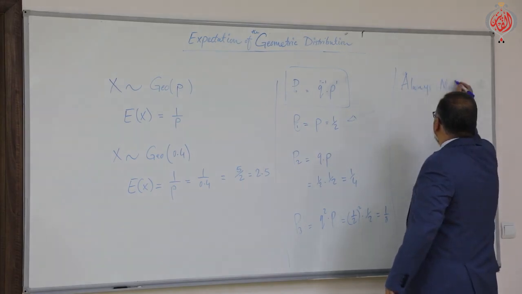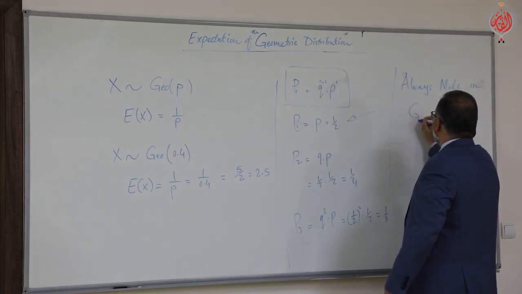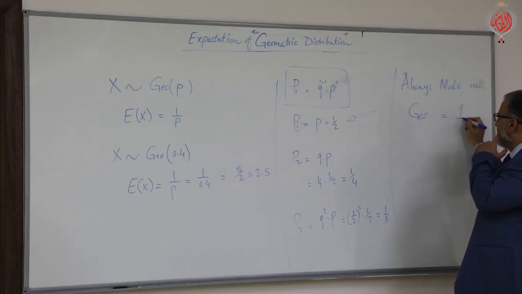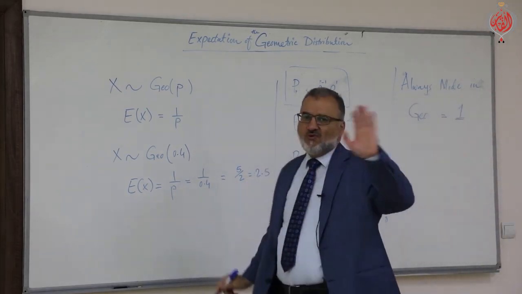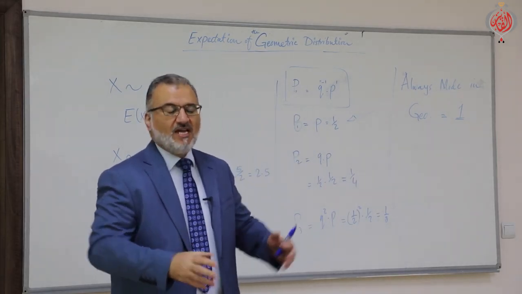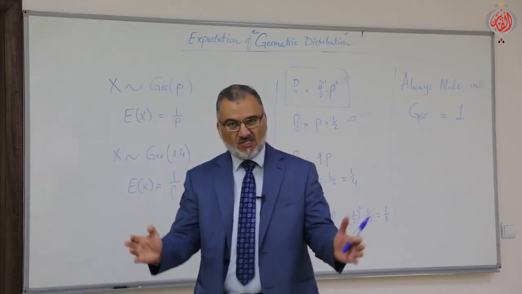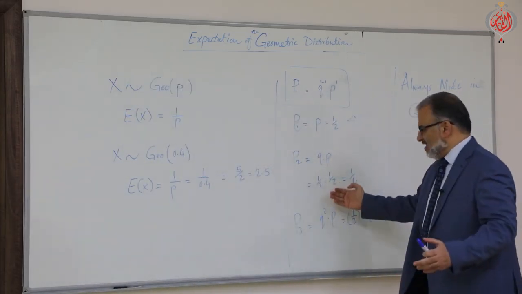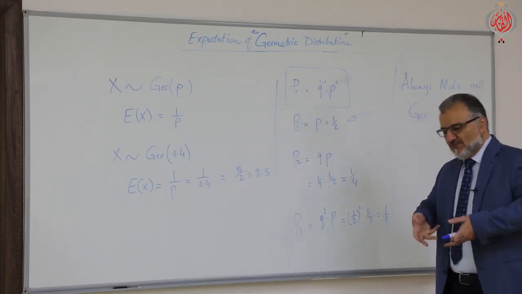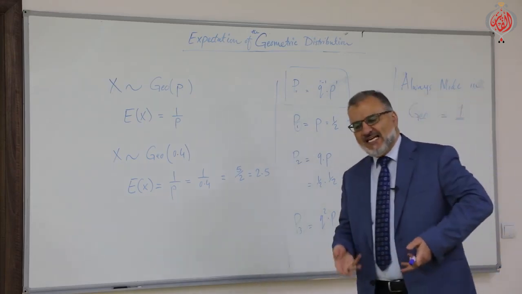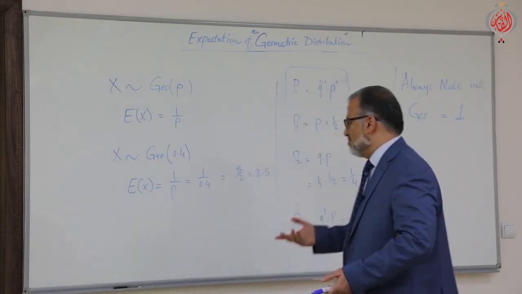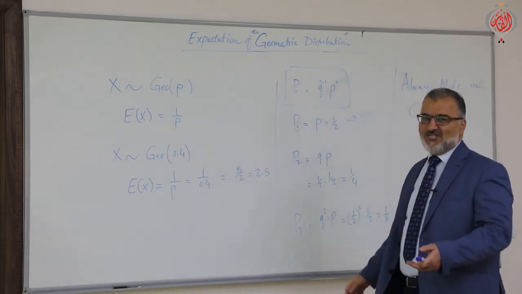Always, the mode in a geometric distribution equals 1 when R is 1. Why? Because the probability that the success will appear in the first trial is the biggest probability. The success appearing in the coming trials will be less and less. And the mode is the most frequent value or the most likely value to take place. Most likely means it has the highest probability. So the mode in any question always equals 1.